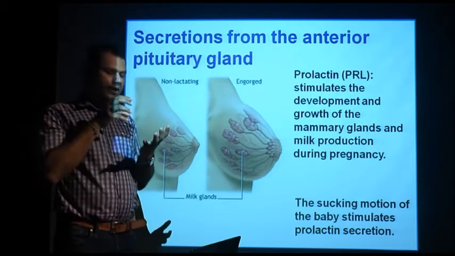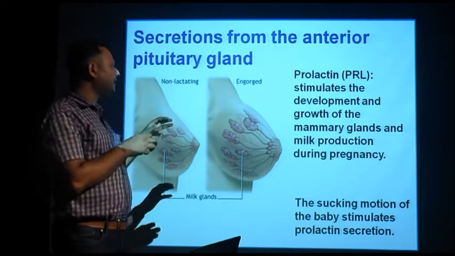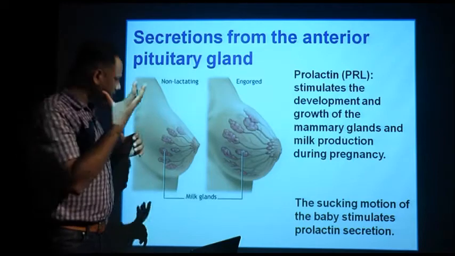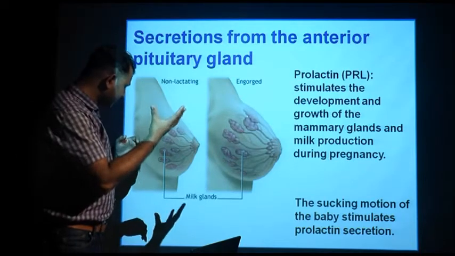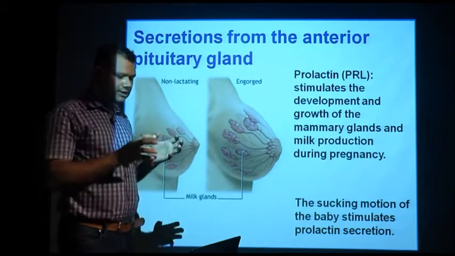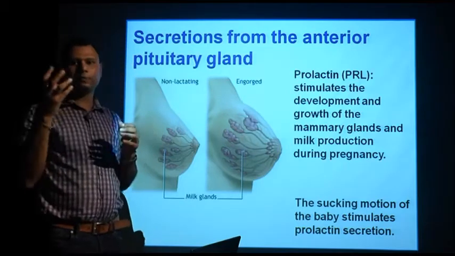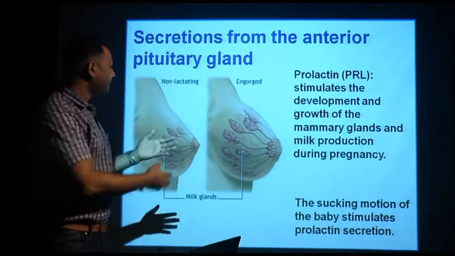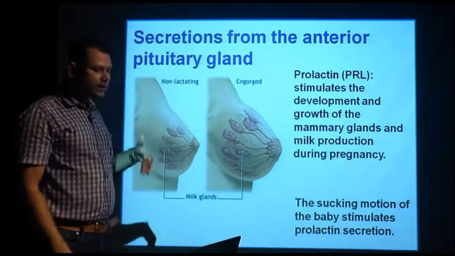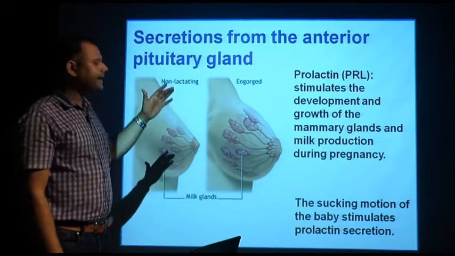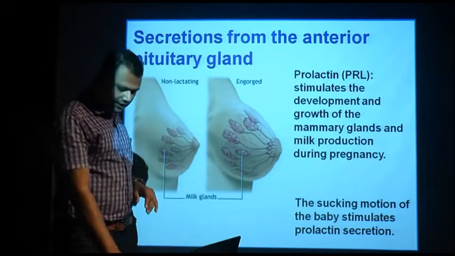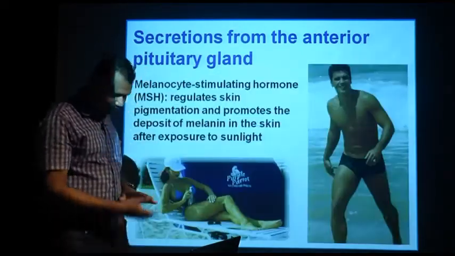And when the baby suckles, that means sucks on the mother's breast, this motion or physical contact of the baby with the breast stimulates the production of prolactin, and it ultimately facilitates the release of the milk.